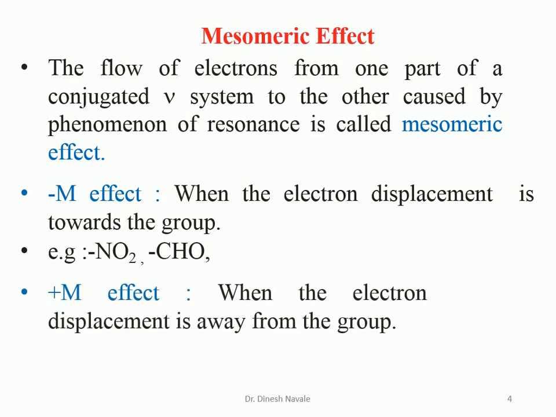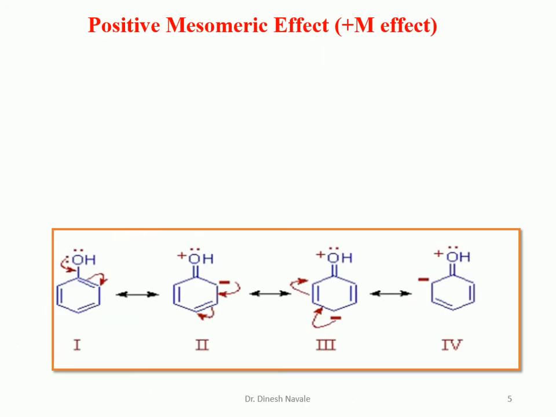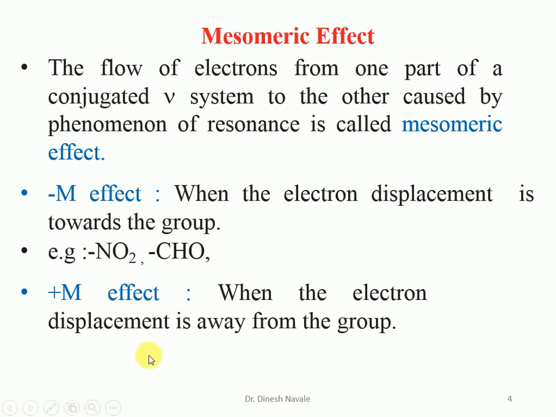Plus M effect is when the electron displacement is away from the group. Groups like OH, OR, halide, alkoxy and hydroxy are electron donating, so the displacement of the electrons is away from the group. That's why it is a plus M effect. As we have seen, the positive mesomeric effect shows when the displacement is away from the group.